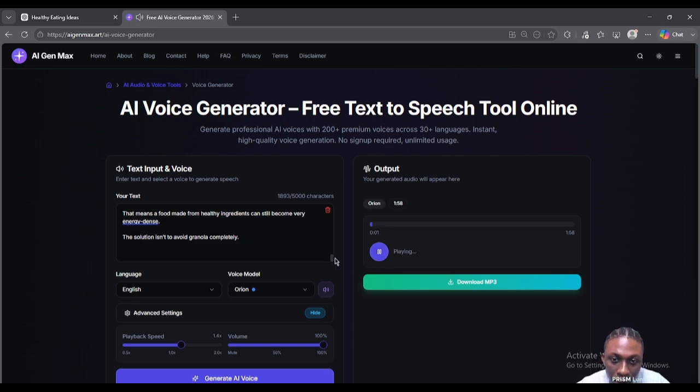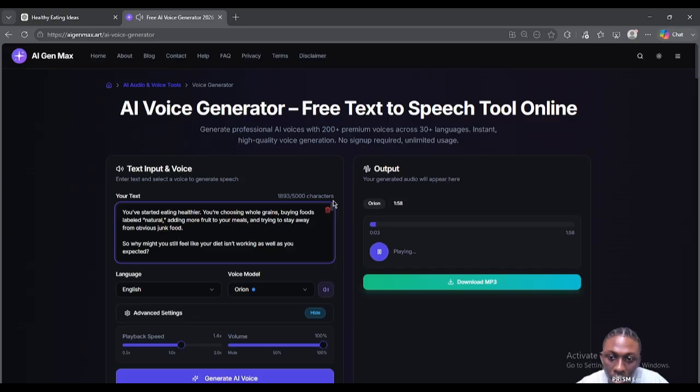You've started eating healthier. You're choosing whole grains, buying foods labeled natural, adding more fruit to your meals, and trying to stay away from obvious junk food.